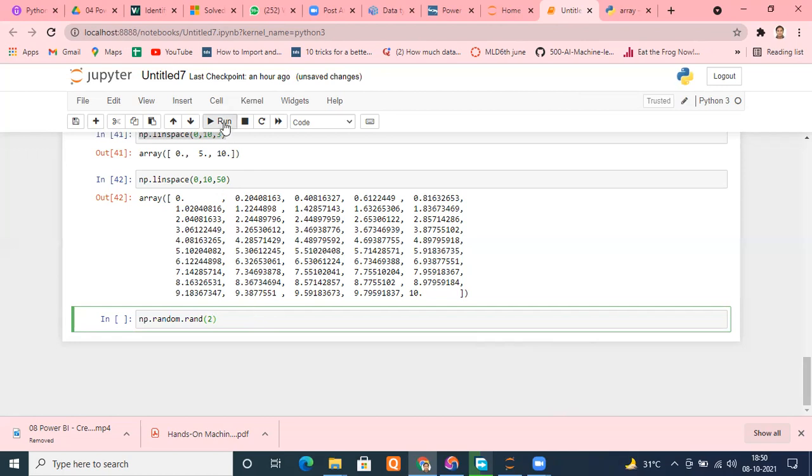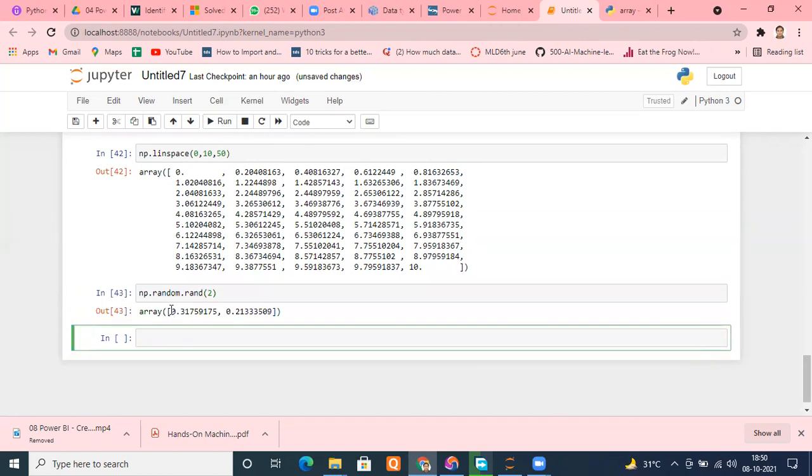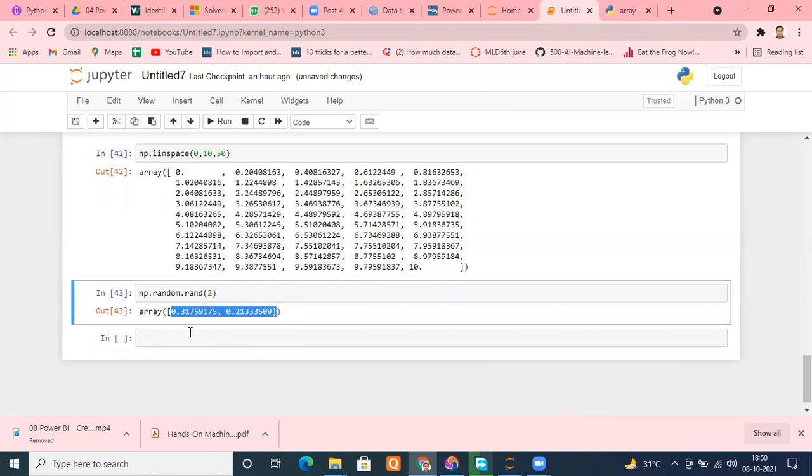Let me run that. It is giving me 2 numbers from the uniform distribution, that is from 0 to 1. Any 2 numbers which follow the uniform distribution. This is 1D data. Suppose you want to generate 2D data. No issue.